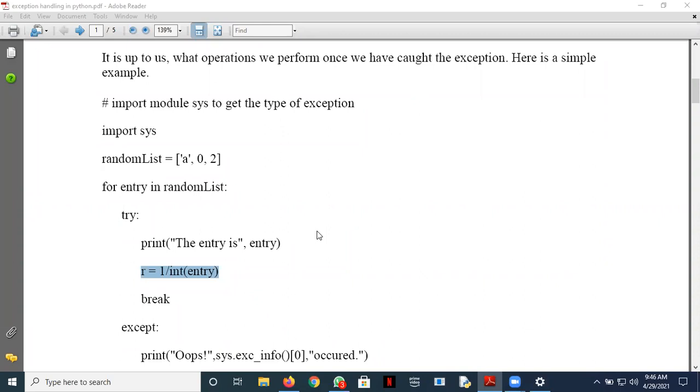So now there are two ways. Either we can use predefined or built-in exceptions to catch the exceptions on our own. ठीक है, हम क्या करेंगे कि हमें पहले ही पता है कि ये एरर आ सकता है, तो उसी तरह के एक्सेप्शन हम लिख देंगे. But if we are not aware of what type of error is going to occur, then there is a method in the sys module which can help us to pick up the type of the error. We have imported the sys module here, and if I write sys dot, the method is exc_info. This is the mechanism to print the exact error which has occurred.